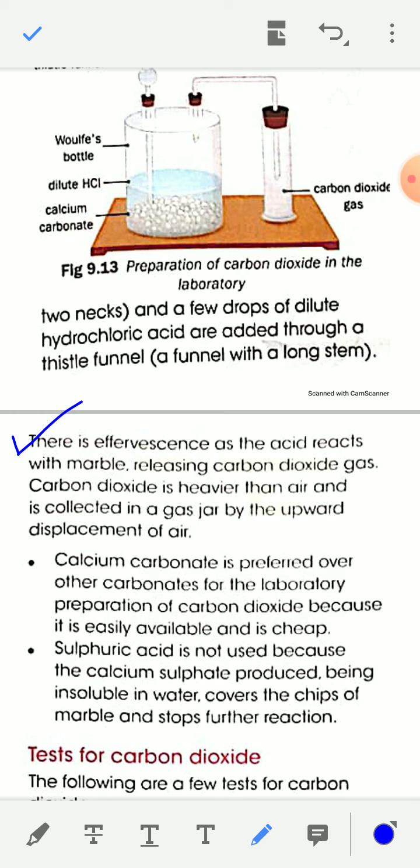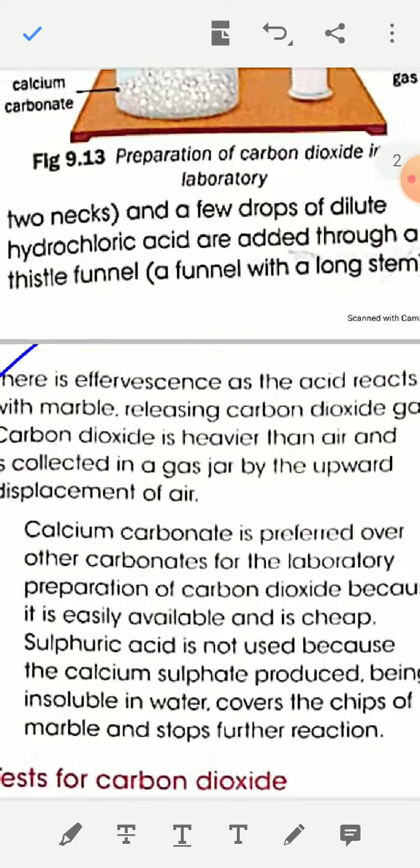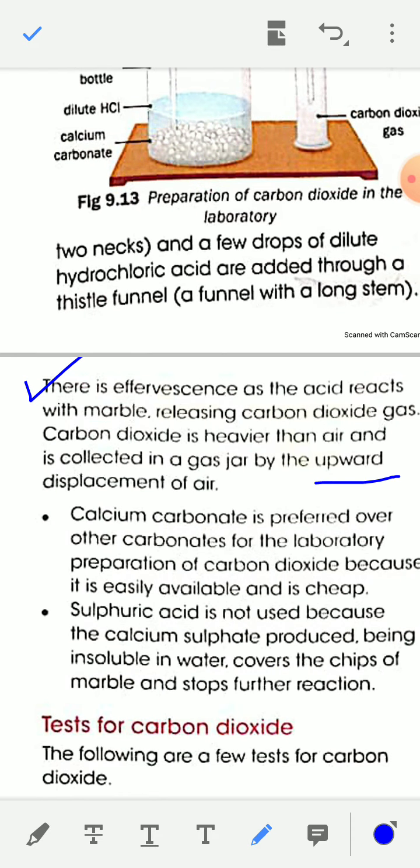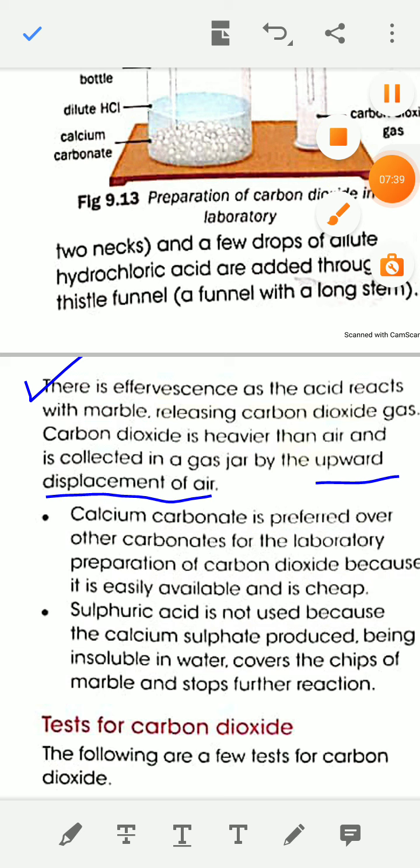As carbon dioxide gas is heavier than air, it is collected in a gas jar by the upward displacement of air. The method of collection of carbon dioxide in the laboratory is upward displacement of air.